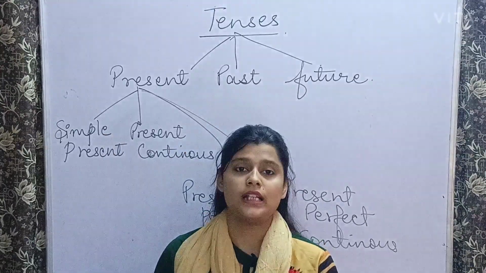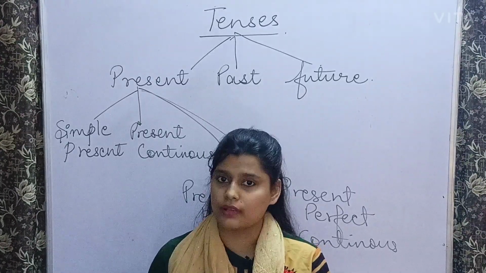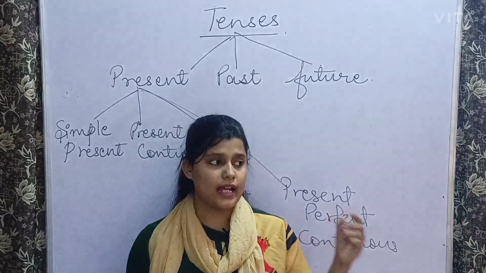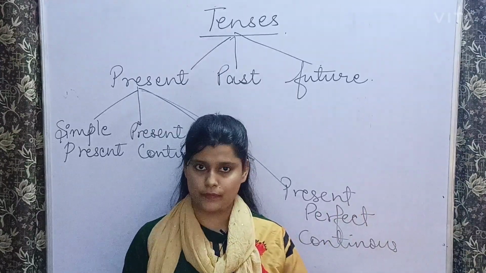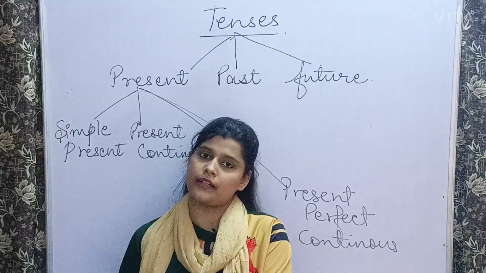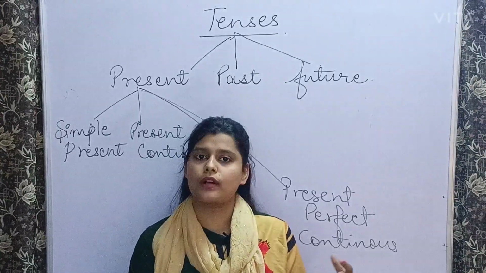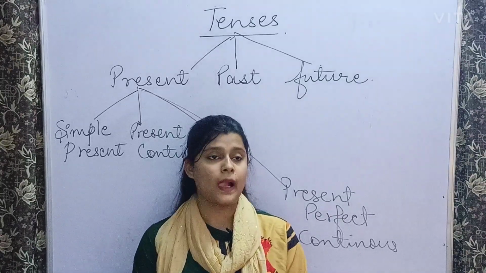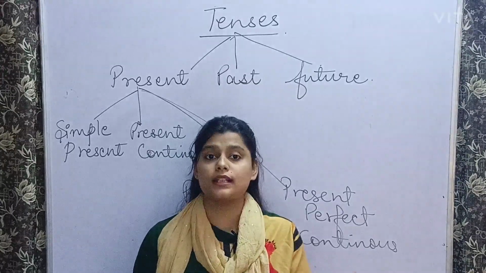Suppose I say the earth revolves around the sun. This is a universal truth and it cannot be changed. It is a fact and you cannot change this fact, right? And suppose I say she goes to school regularly. So this is her habit. This is her routine activity, that she goes to school regularly. She does her work daily. This is her routine activity and she does it daily. Or if I say she brushes her teeth regularly, she cooks delicious food.